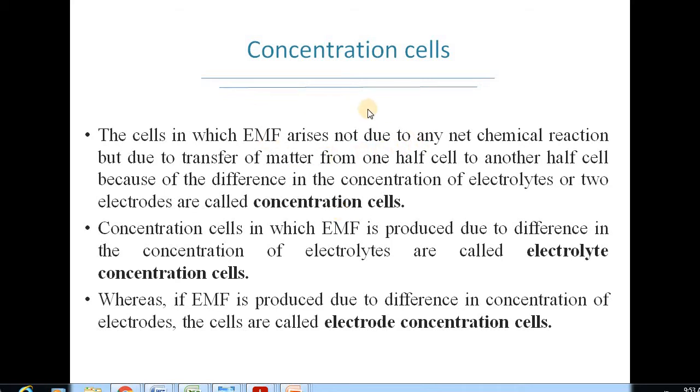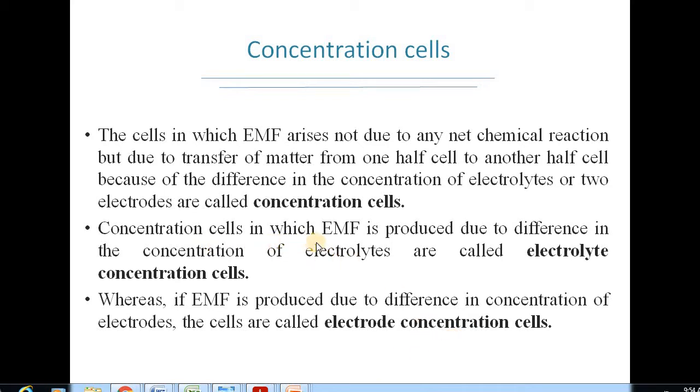What's the difference between the concentration cells and the normal cells? In case of normal cells, the EMF is arising due to a net chemical reaction, whereas in case of concentration cells, it is only due to the difference in the concentration that the EMF is arising. Now the concentration cells have been divided into two categories, electrolyte concentration cells and electrode concentration cells.